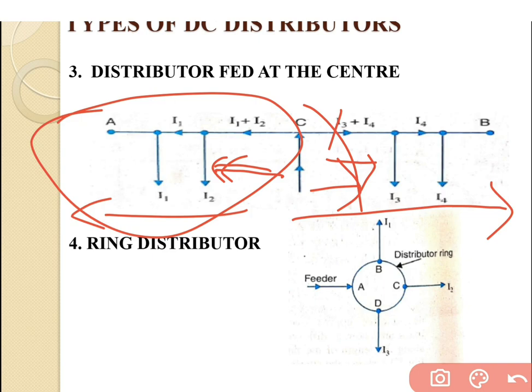And the last category is the ring distributor. In the ring distributor, the whole distributor is connected in the form of a ring, with the distributor ABCD, and from that tappings are taken, I1, I2, I3. This looks like a DC distributor fed at both ends. So this is regarding the ring distributor.